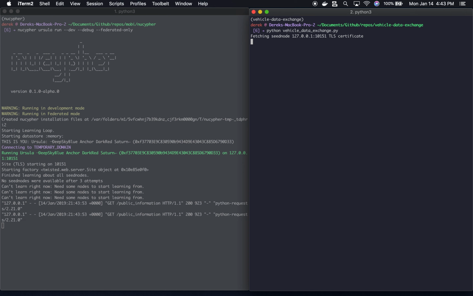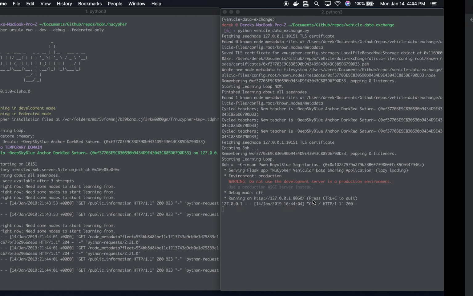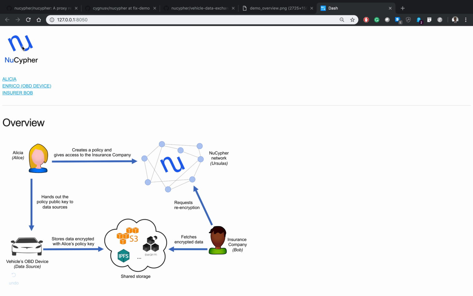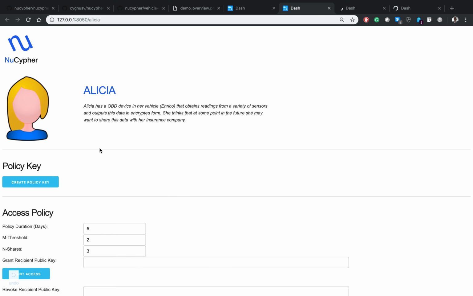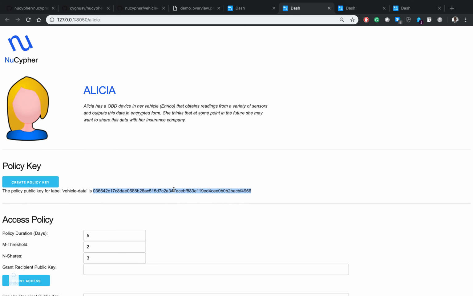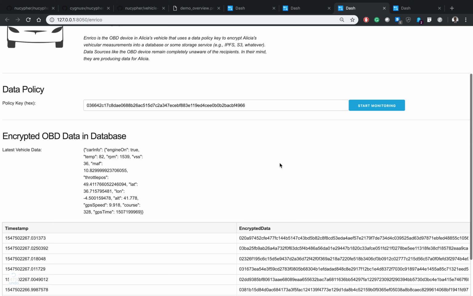So you can see that there's some initial communication there just to get things going. And now the demo is running. So we have the various actors, Alicia, Enrico, and Bob. Alicia can create a policy key for Enrico to use to encrypt the data. So we take that policy key, and now Enrico is going to generate encrypted data using that public key.